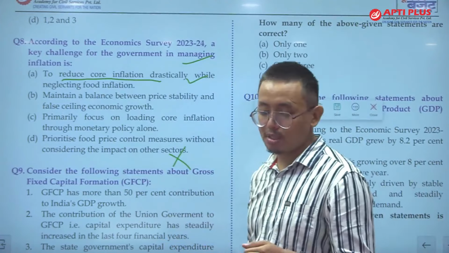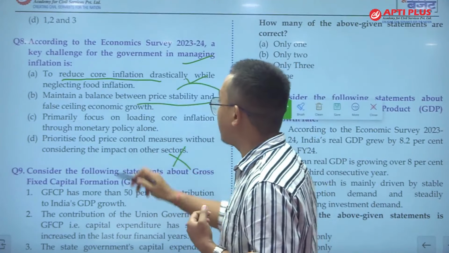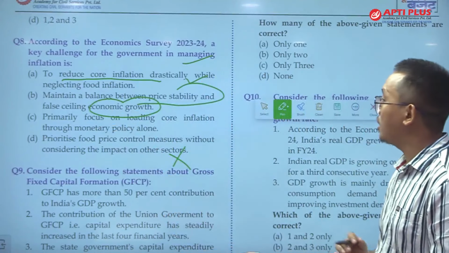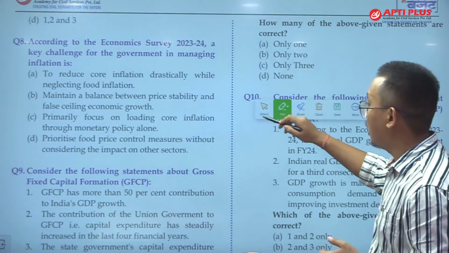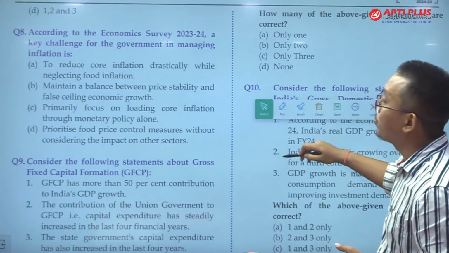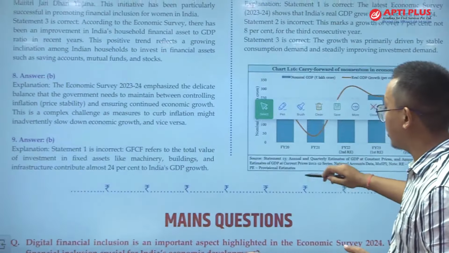So this is an extreme statement, and the answer is B, which is maintain balance between price stability and false ceiling economic growth. So to maintain the balance between the price stability and economic growth, that is very difficult for the country. So the answer for question number 8